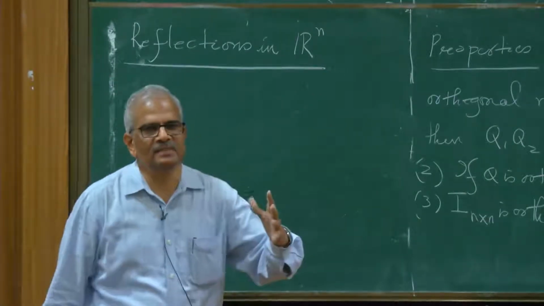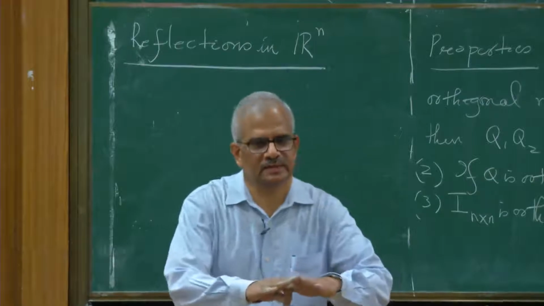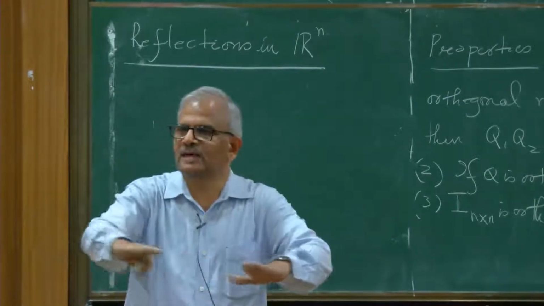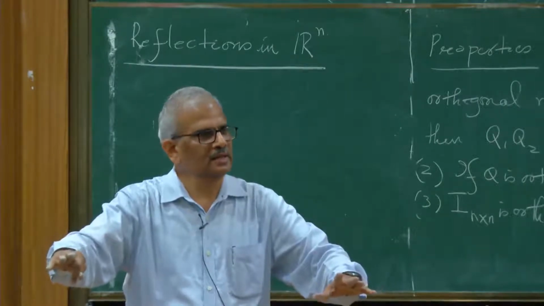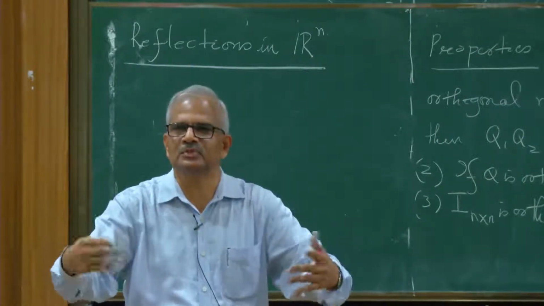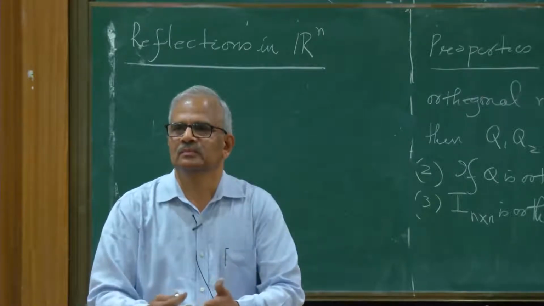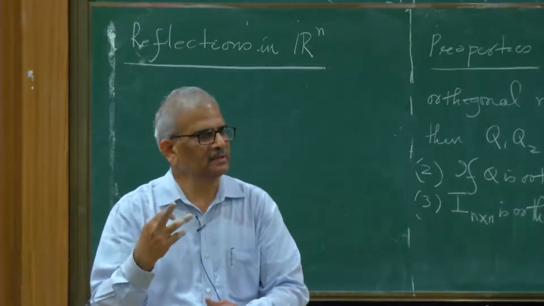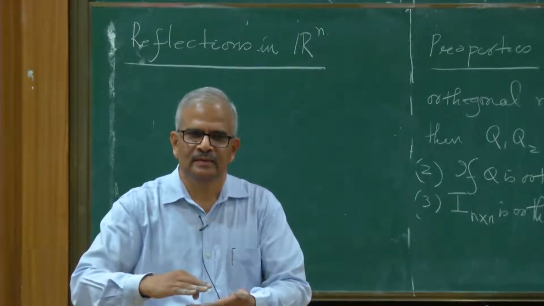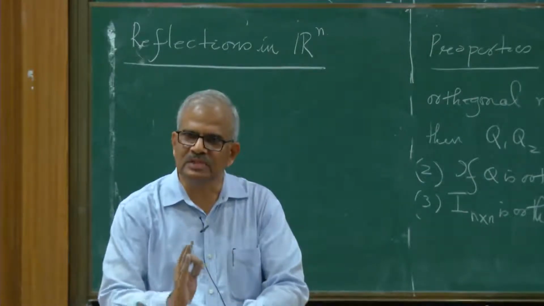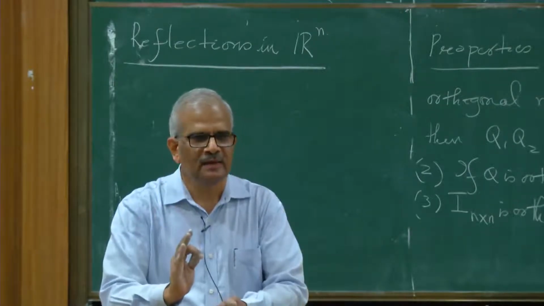So first think of three-dimensional space. In a three-dimensional space, we can have a two-dimensional mirror passing through origin, that is a plane. A plane passing through origin represents a subspace of what dimension? 2 dimension, right? So we have a two-dimensional subspace passing through origin, and we can take a vector which is perpendicular to this plane and reflect.